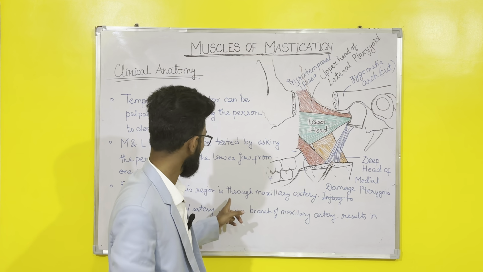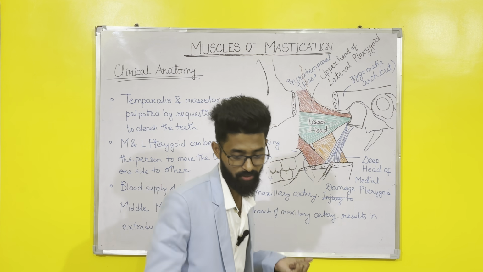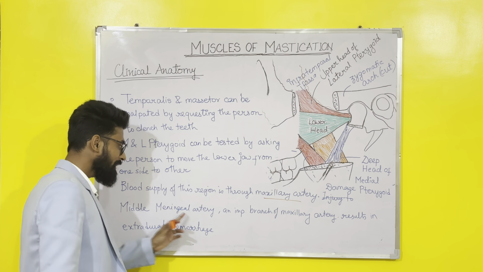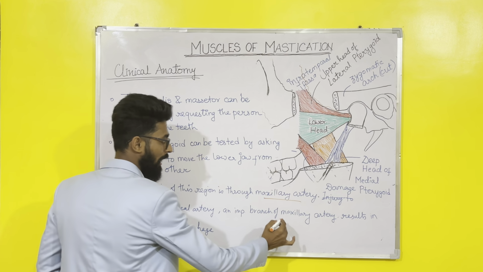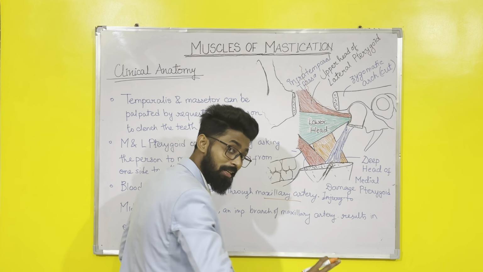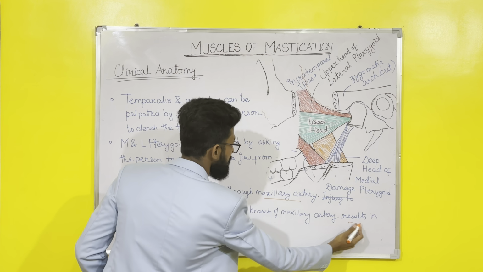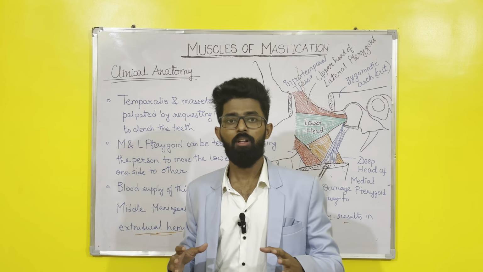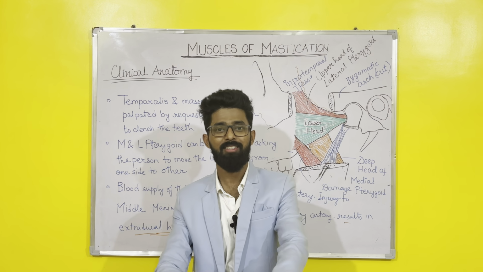So blood supply in this region is through the maxillary artery. Okay, I'll mark it. Maxillary artery. Middle meningeal artery is an important branch of maxillary artery, and damage to middle meningeal artery results in extradural hemorrhage. Okay. So with this, we finish our topic, muscles of mastication.